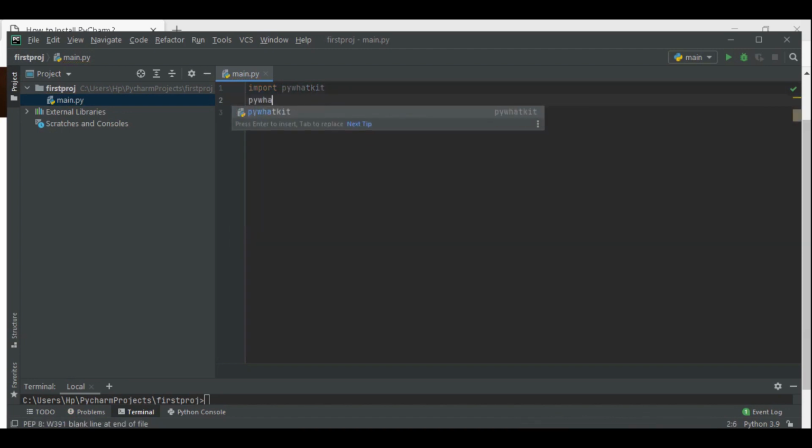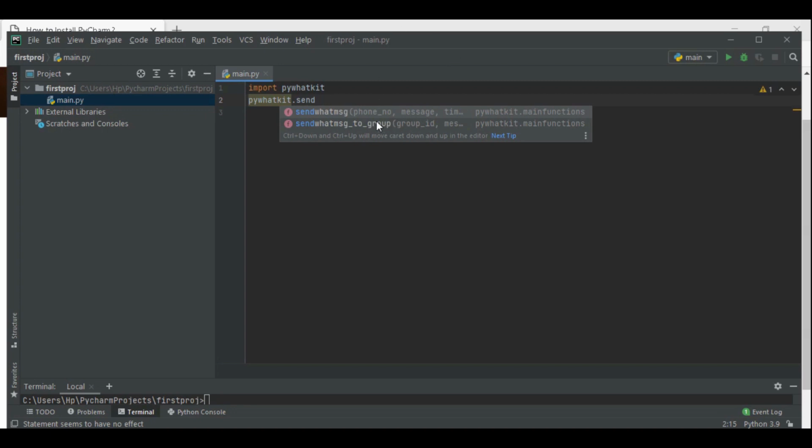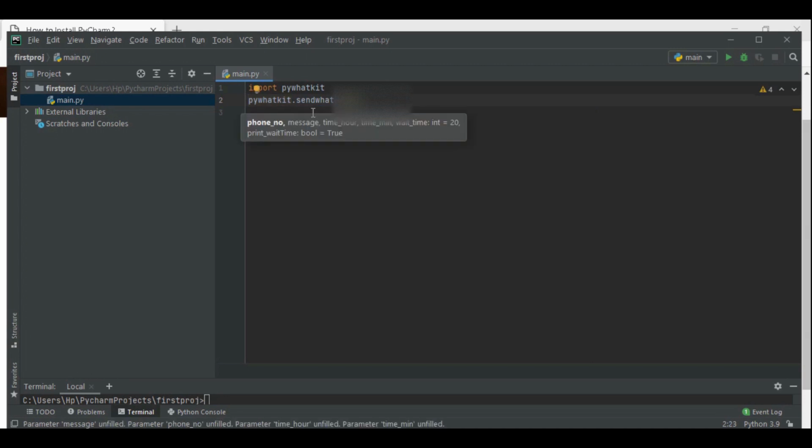Now pykit dot. That's the power of PyCharm IDE, that it automatically fetches. You can see it is automatically showing me the function, sendwhatmsg, and what are the arguments we need to pass in it: phone number, message, time, hours, and all that. So let me type sendwhatmsg.